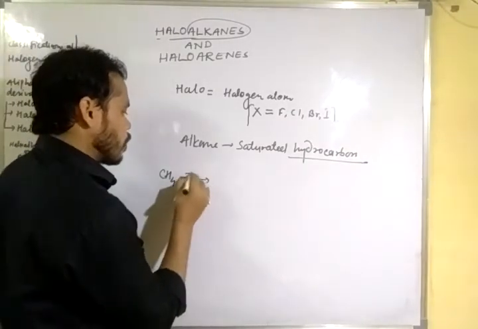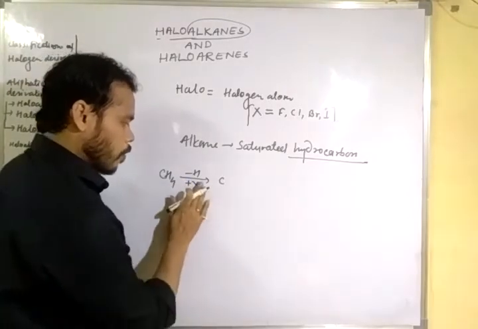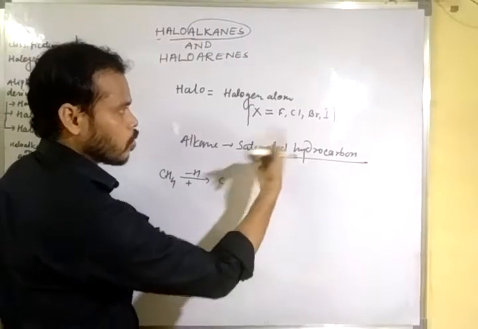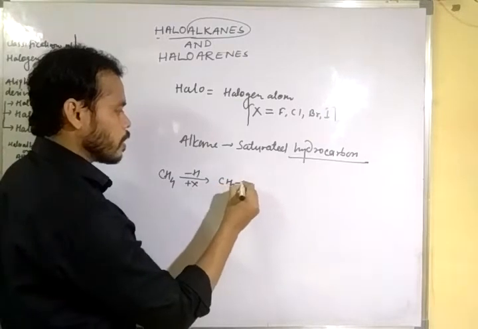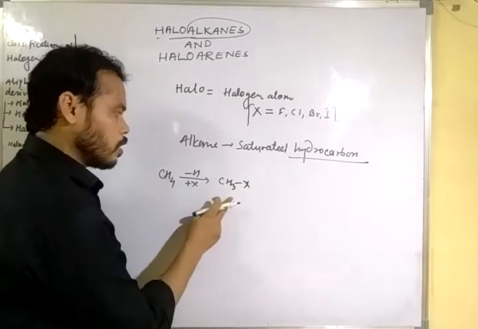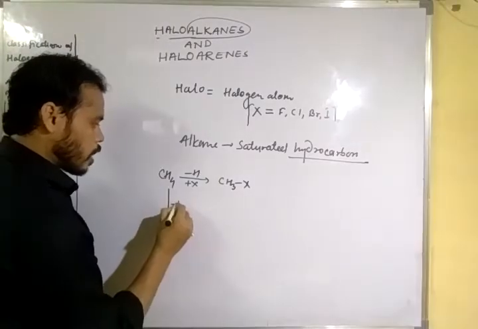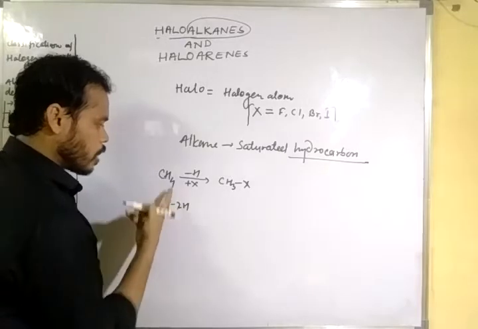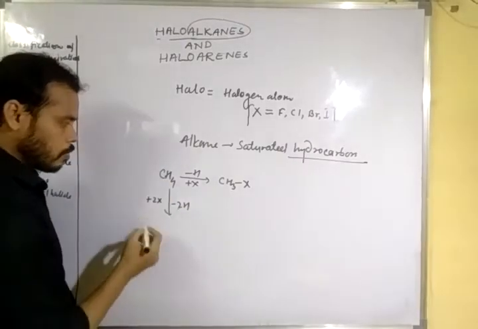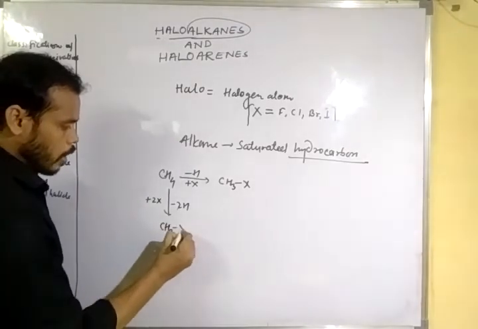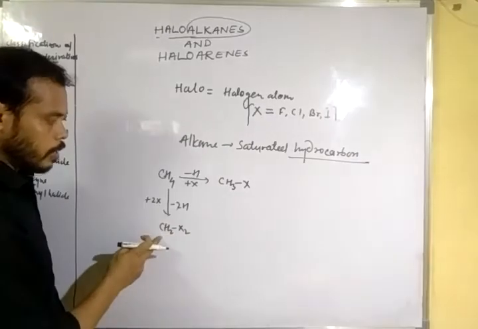When one hydrogen atom of methane is replaced by one halogen atom, you can take chlorine, bromine, iodine, etc., it forms CH3X, a monohaloalkane. When two hydrogen atoms of methane are replaced by two halogen atoms, it forms CH2X2, a dihaloalkane, or dihalomethane.